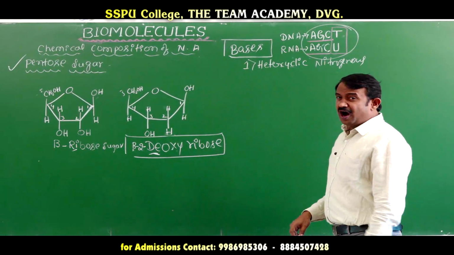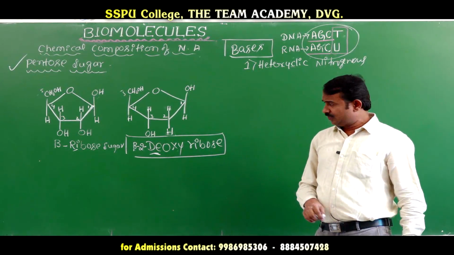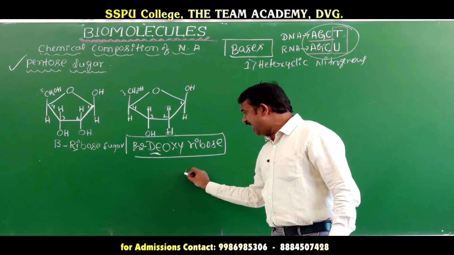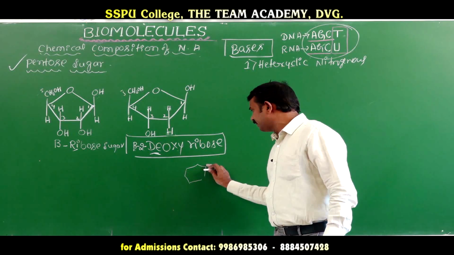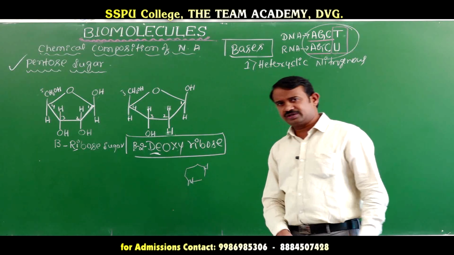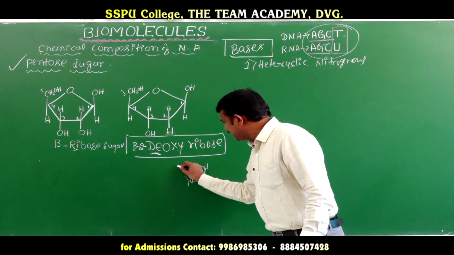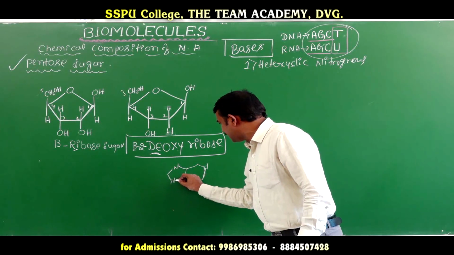Next, the purine and pyrimidine structures. We already discussed purine and pyrimidine. Here in the pyrimidine, this is a nitrogen. If the nitrogen is there, here N.